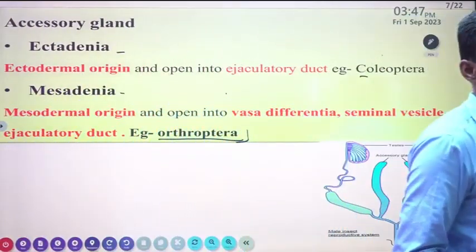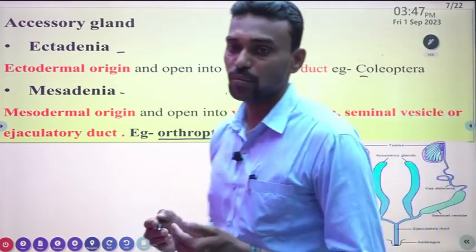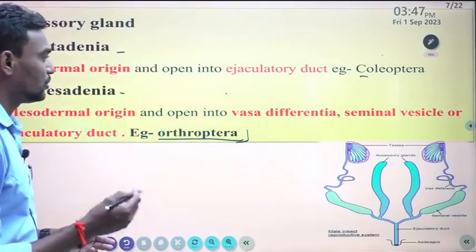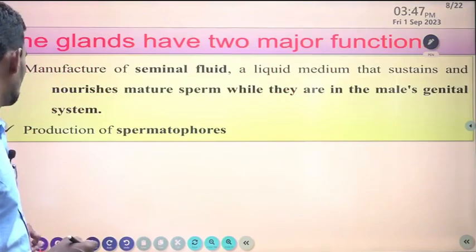You have to remember these terms with their examples, and how they open into or connect to other organs.